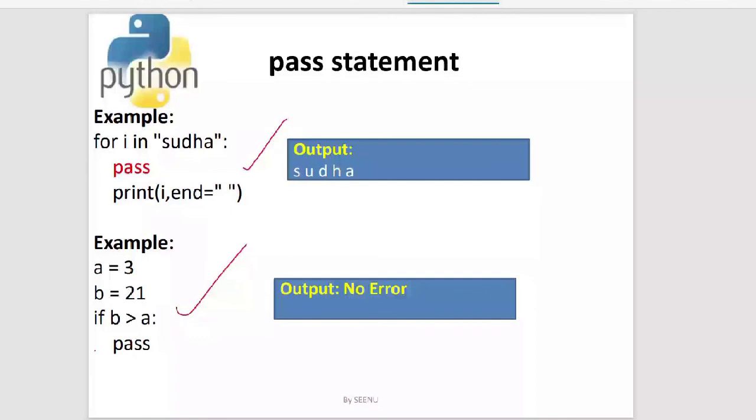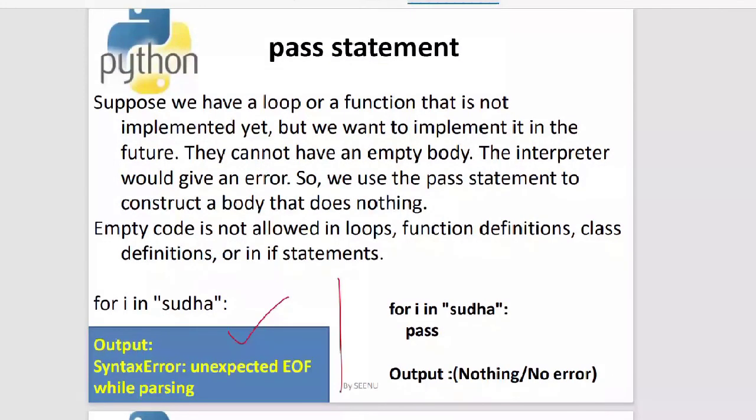On the left side of your slide, you can see that I have not given a pass, but I have left the body of the for block empty. I cannot leave it like that. The programming language does not support such kind of activity. There should be a purpose for each and every line of code that you write. You have written a for statement over here, but there is no body. Then what is the purpose of writing for itself? Logically, that's the reason the language will not accept it. Leaving off the block of the for empty like this is not supported by Python.